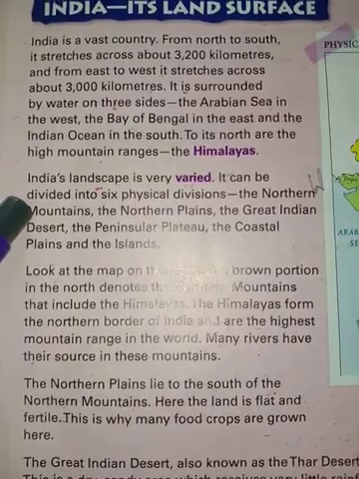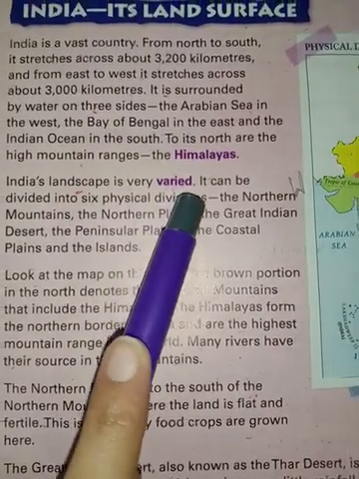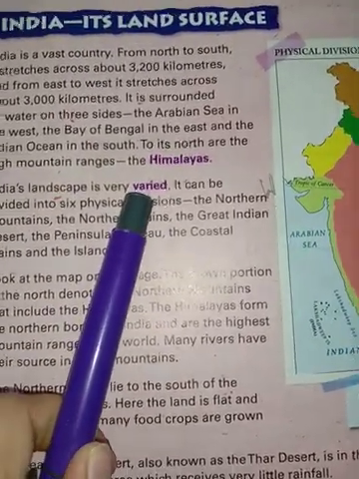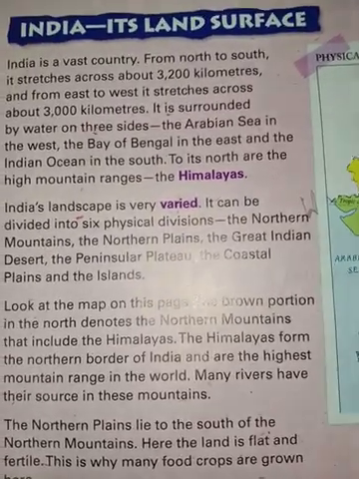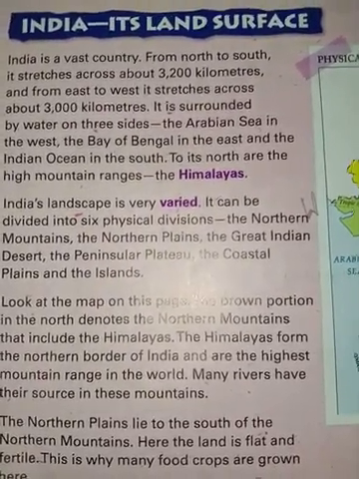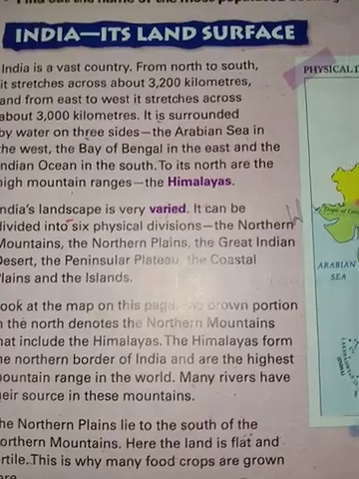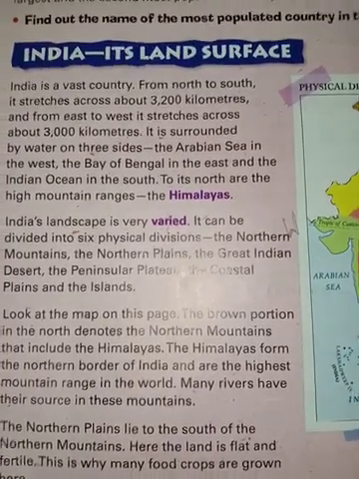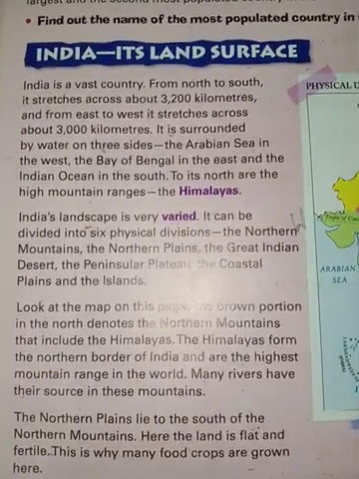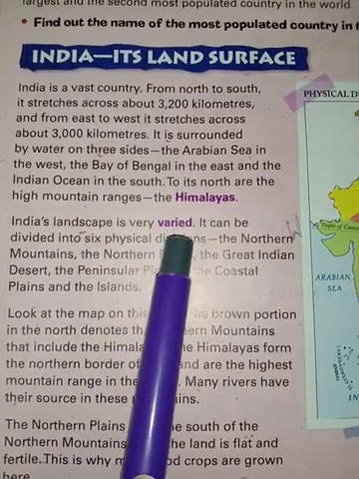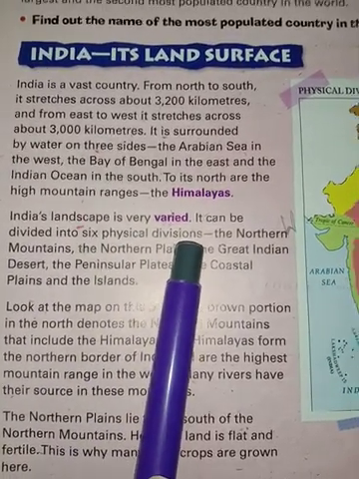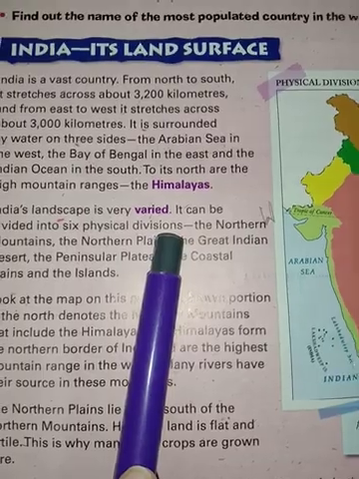India's landscape is very varied here. It means it is having all different kind of features. Our India country is there, but it has a different culture, custom, tradition. Every part has different things. It can be divided into 6 physical divisions. Okay, there are 6 physical divisions in our country.